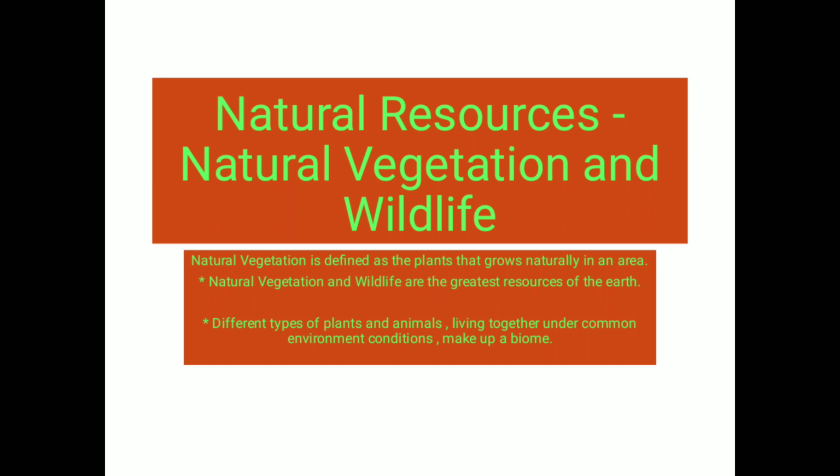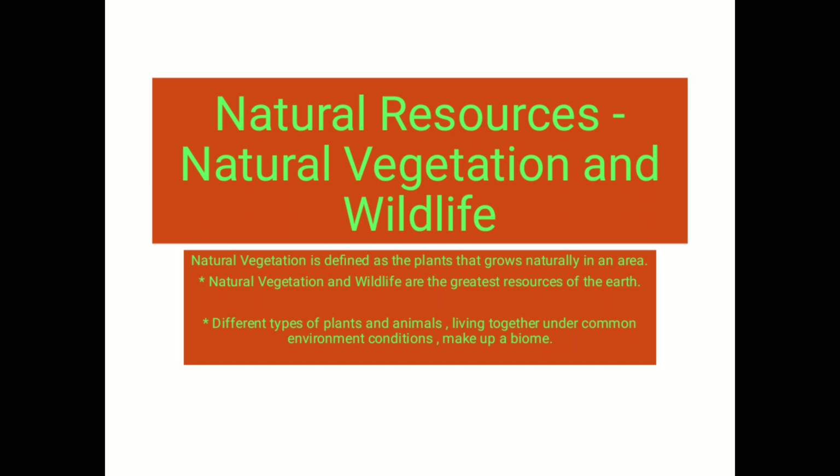What is natural vegetation? It is simply defined as the plants which are naturally growing in an area. The plants and trees which are found naturally in our surroundings are also a natural resource.